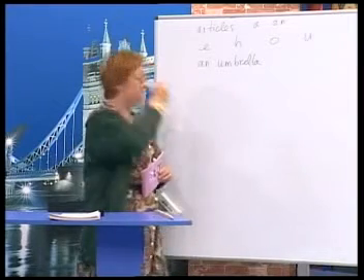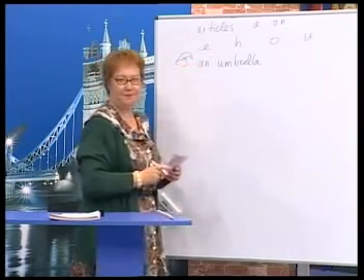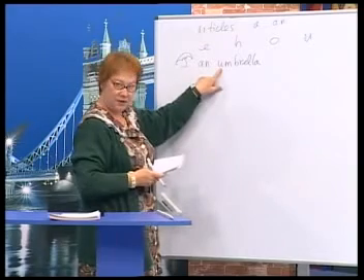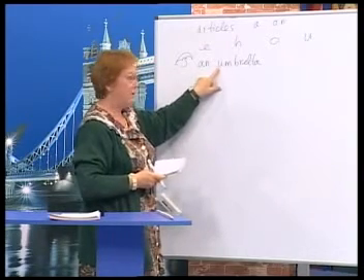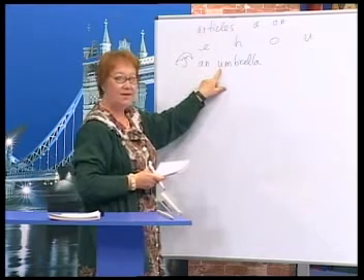Here's one: an umbrella. We haven't seen umbrella before. An umbrella starts with U, it's a vowel. An umbrella, because it's a vowel sound.